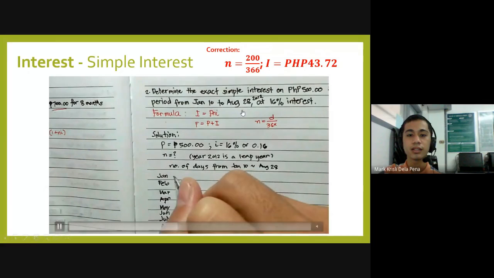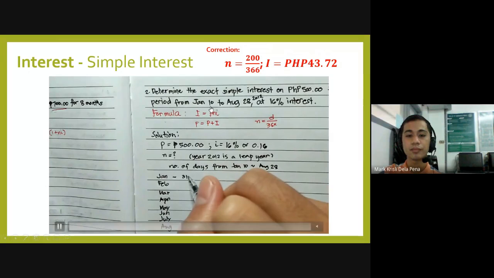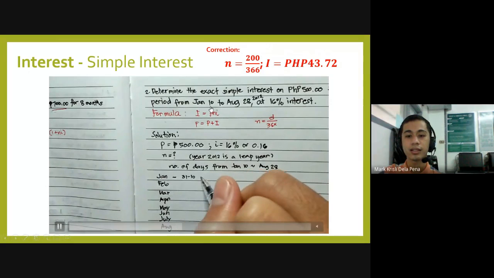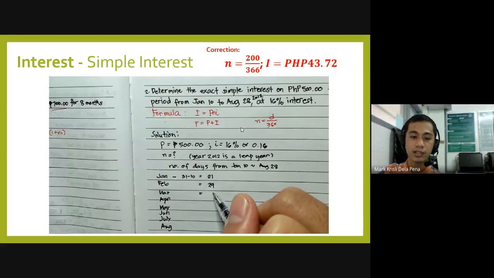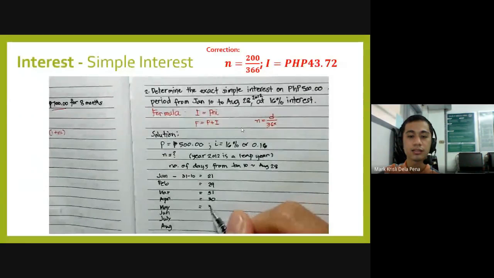For January, we started from January 10, which means the 31 days in January will be deducted by 10. February, since it's a leap year, has 29 days. Ordinary years have 28. March has 31 days. April has 30 days. May has 31 days. June has 30 days.